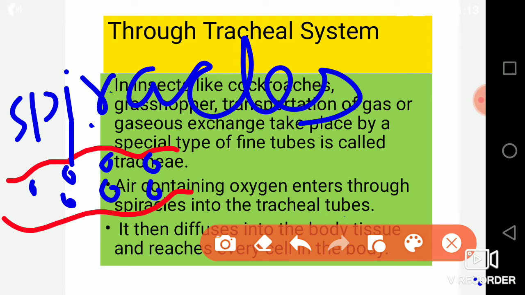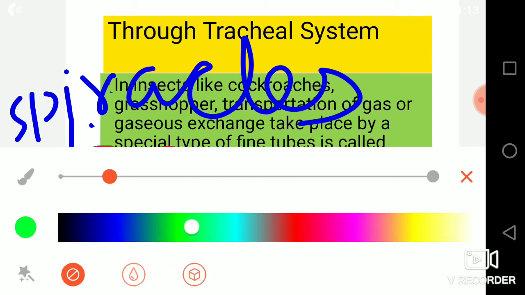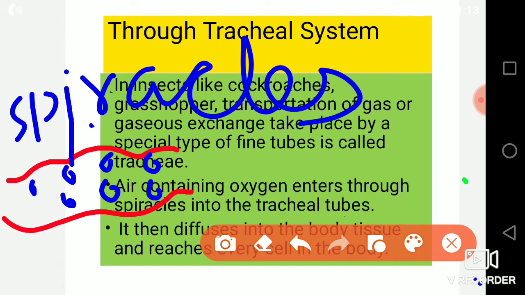These spiracles are connected to the tracheal tube in the body.